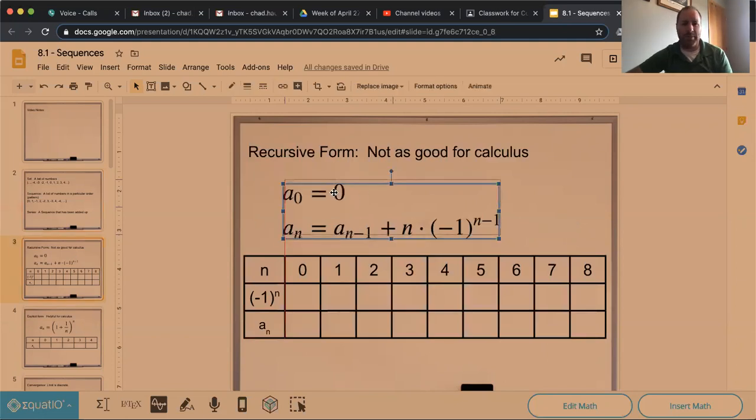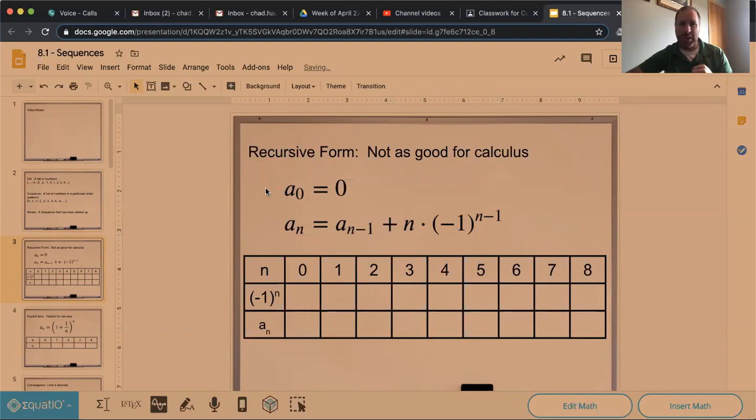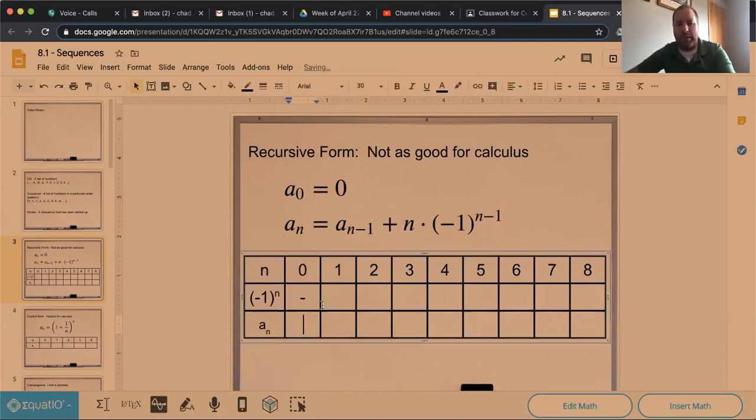We've talked about some of this before, but there are two different forms. There's recursive form, which isn't as useful for calculus because that gets a little harder to do. Because in recursive form, you need the previous answer in order to get the next answer, right? So in here, you need to always say what the first thing is going to be in recursive form. This is saying the 0th term is 0, right? So we set that. And then we work through here.